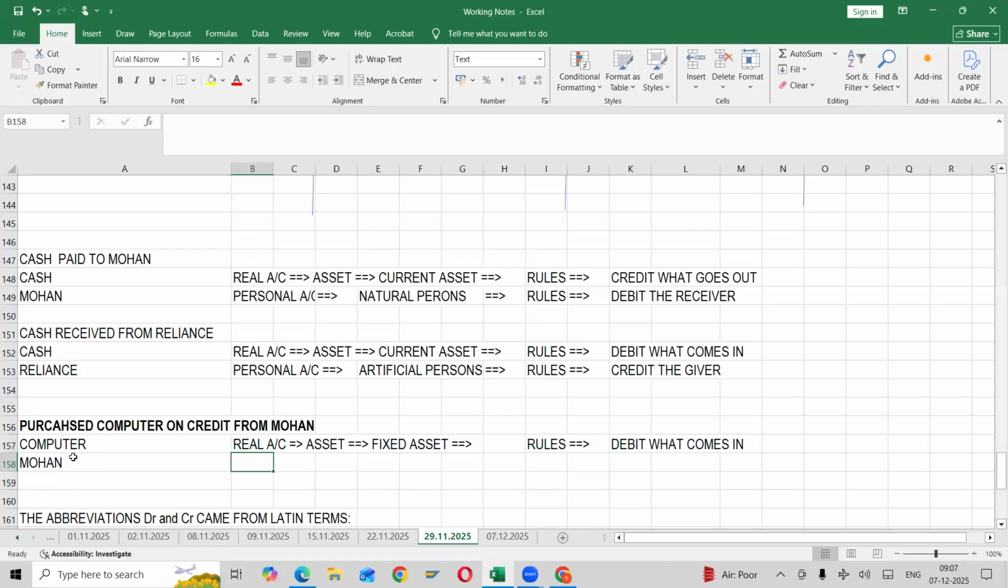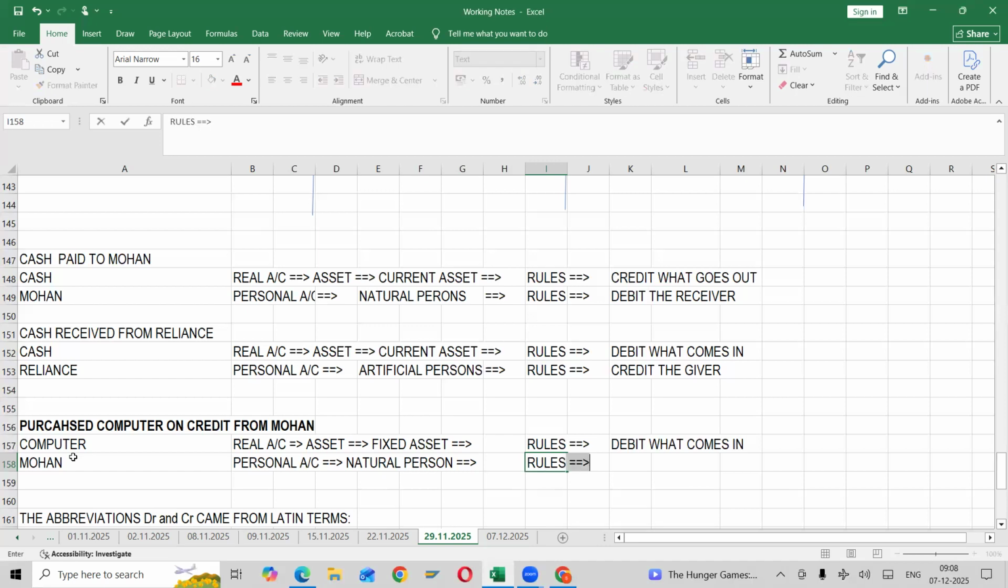Okay. Mohan comes under personal account. What kind of person? Natural person. So is he a receiver or a giver? Purchased computer on credit from Mohan. Who is purchasing here? The business, us. We are purchasing, right? So is Mohan a receiver or a giver? Giver, because we are purchasing from him.